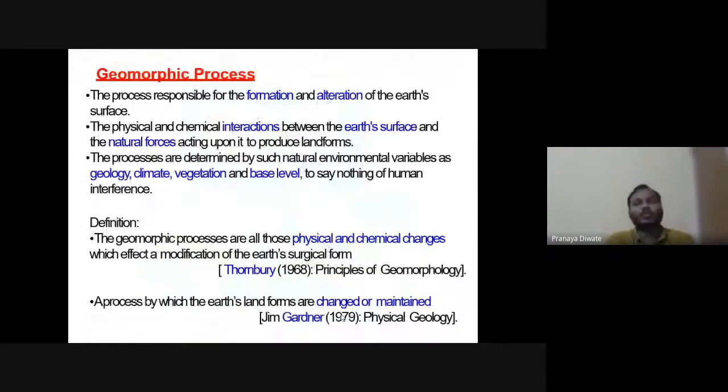Then you have the geomorphic process, the process responsible for the formation or alteration of Earth's surface, and the physical and chemical forces acting upon it produce a landform. The processes are determined by natural environment variables such as geology, climate, vegetation, and base level, to say nothing of human interference.